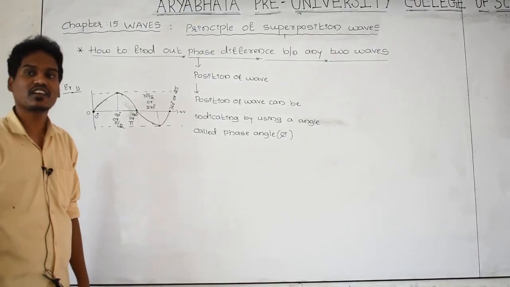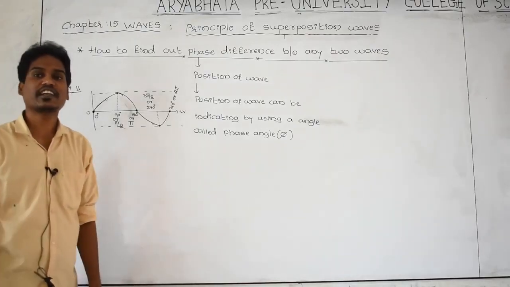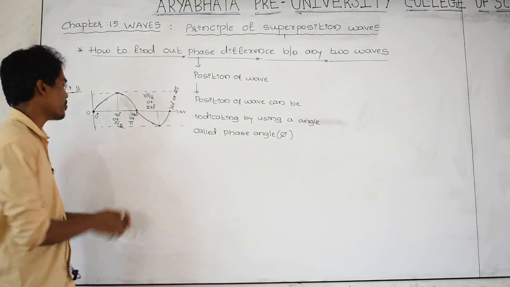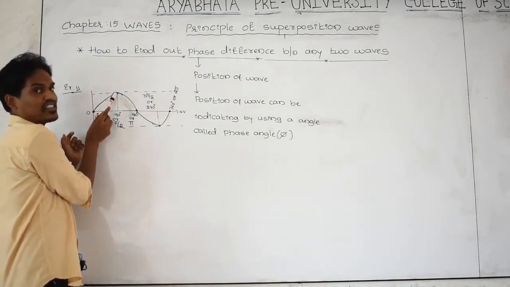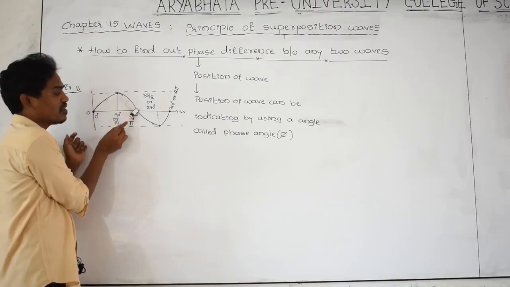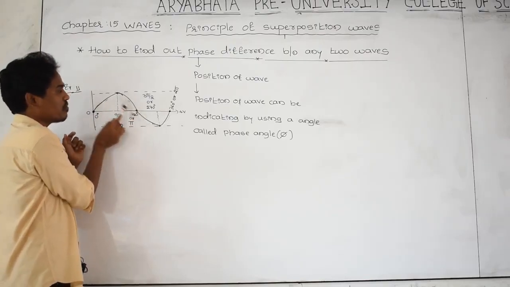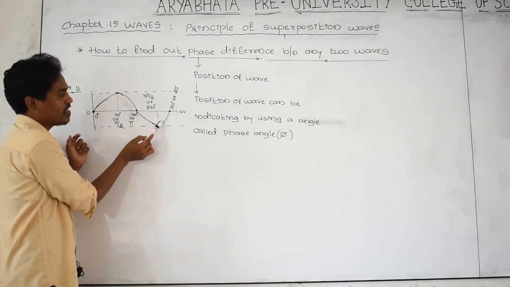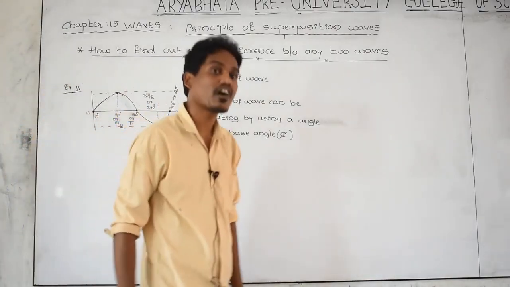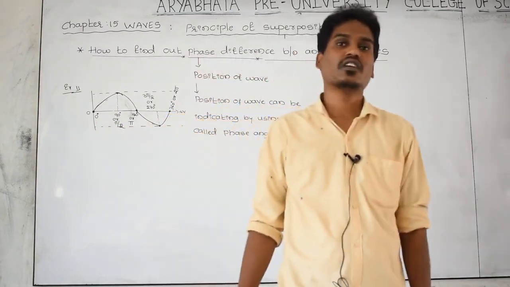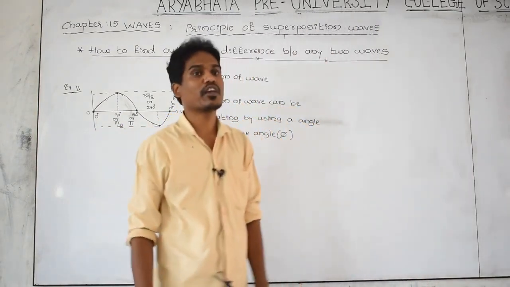Just tell me the phase angle equal to 90 degrees, meaning pi by 2. Where is the location of the wave? Yes, here is the location of the wave. The phase angle is 180 degrees, this is the position. The phase angle is 270, this is the position of the wave. Then 360, one complete wave. The phase angle describes the state or position of the wave which is traveling in a medium.